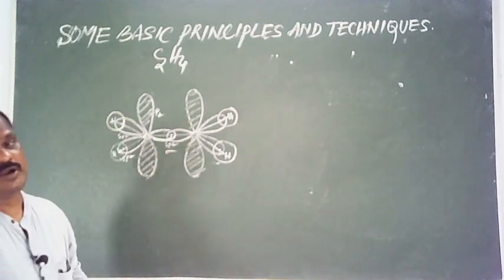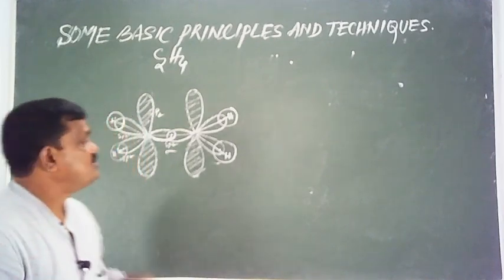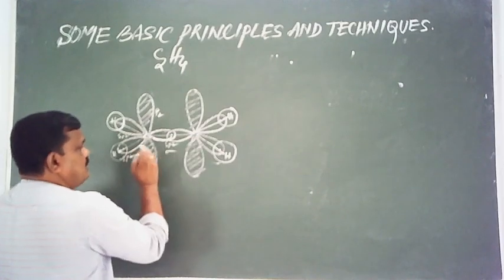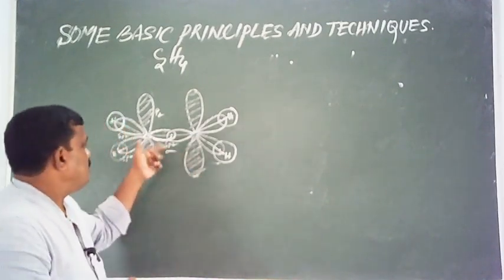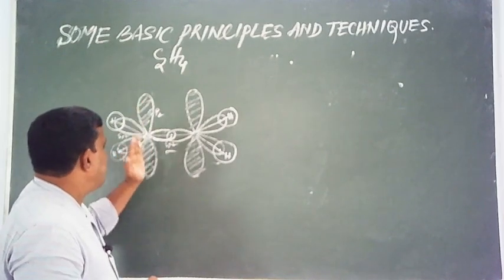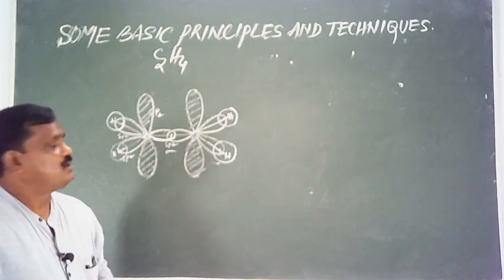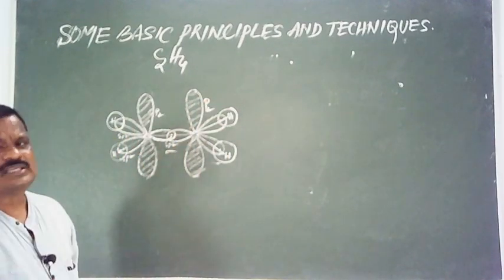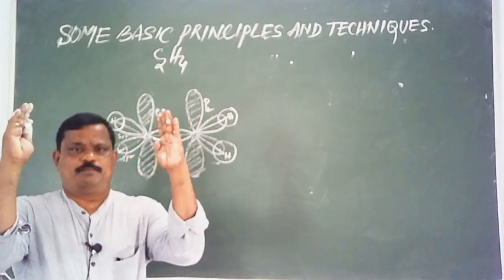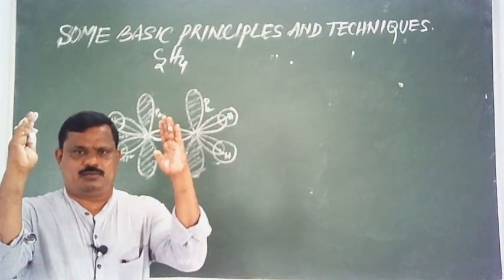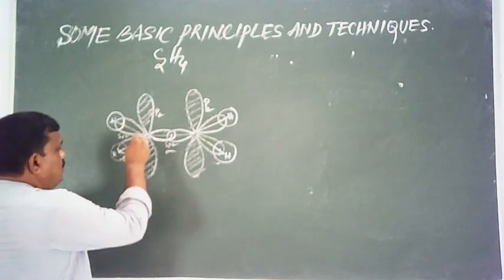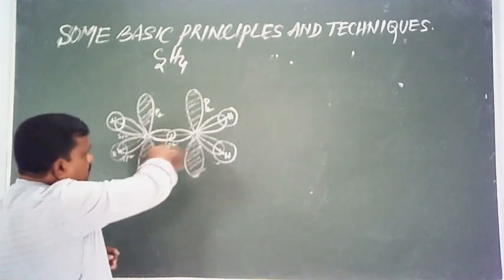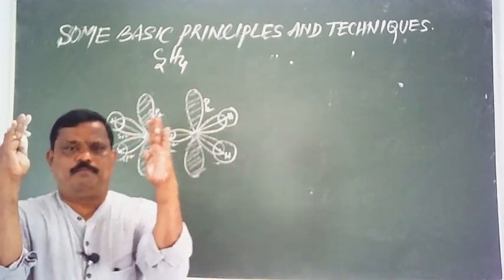Now think of the unhybridized pz orbitals. This is one unhybridized pz orbital of this carbon atom, and this is the unhybridized pz orbital of the other carbon atom. They lie parallel to each other, but they are perpendicular to the plane of the molecule, or the plane of the hybrid orbitals.